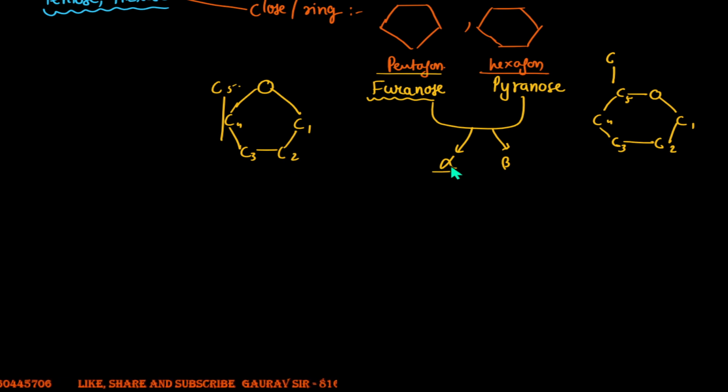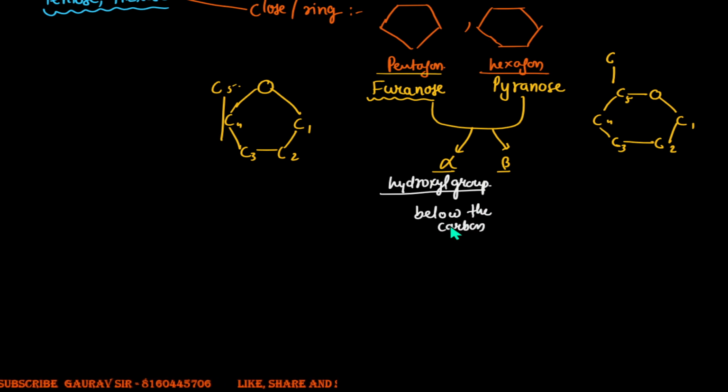What's an alpha form? First let's write it down in our notes. When the hydroxyl group, near the oxygen, is written below the carbon, you'll have the alpha form.